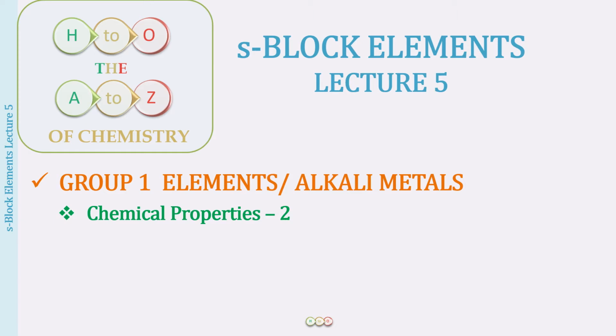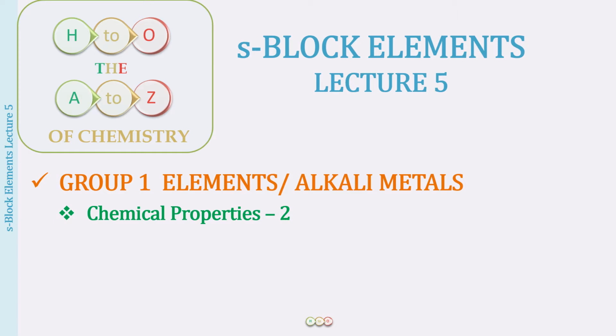So along with the chemical properties of the alkali metals, certain salts of the alkali metals are formed. For example, if you watch the previous lecture, you would know that when alkali metals react with oxygen, the oxides, the superoxides, the peroxides of the alkali metals are formed, right?